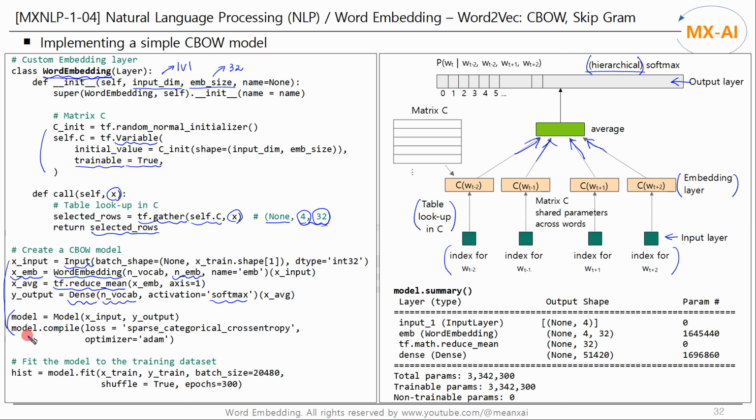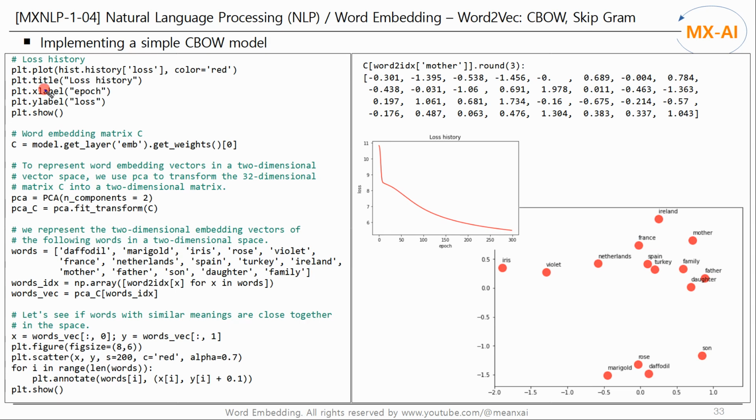Create a model and compile it, and fit the model to the training dataset. Next, plot the loss history to see how the model learns and how the loss decreases during training. You can see that the loss decreases like this during training.